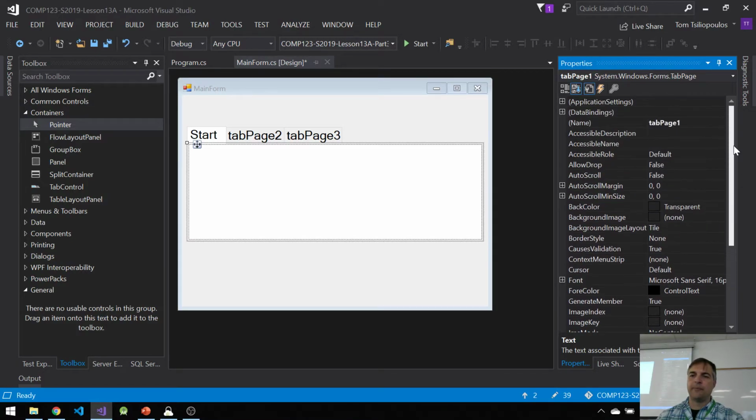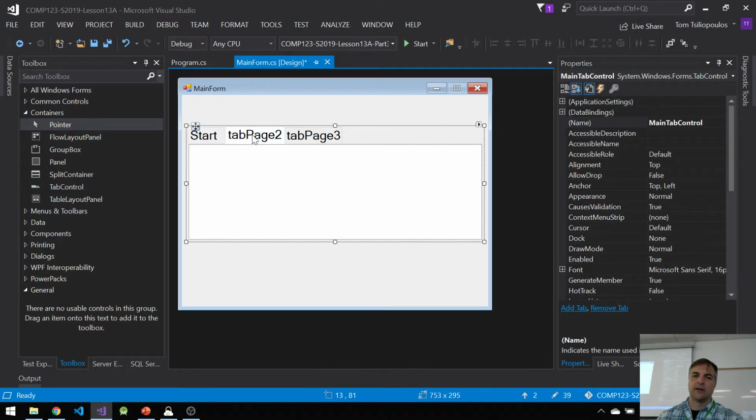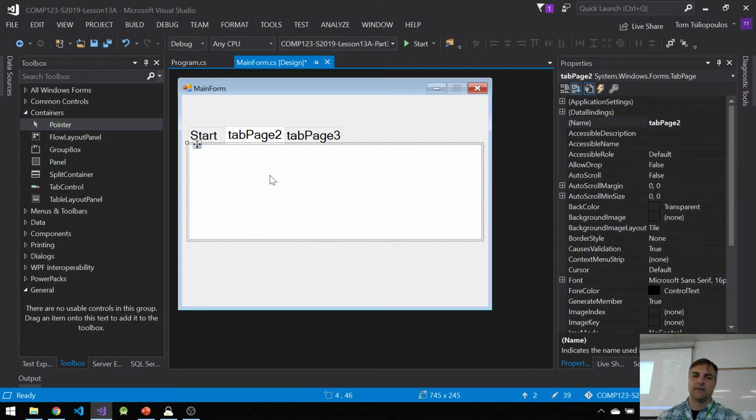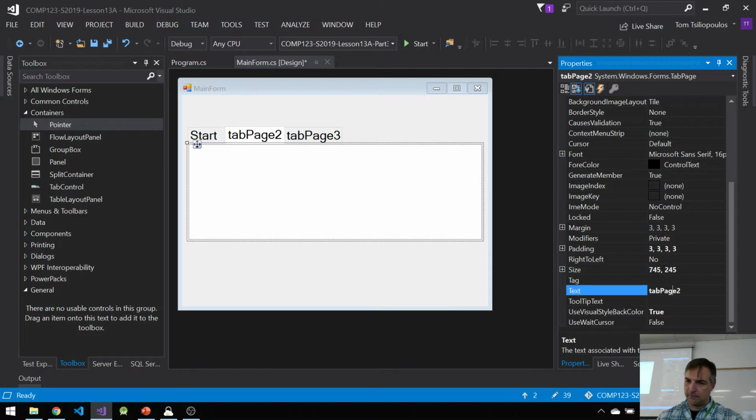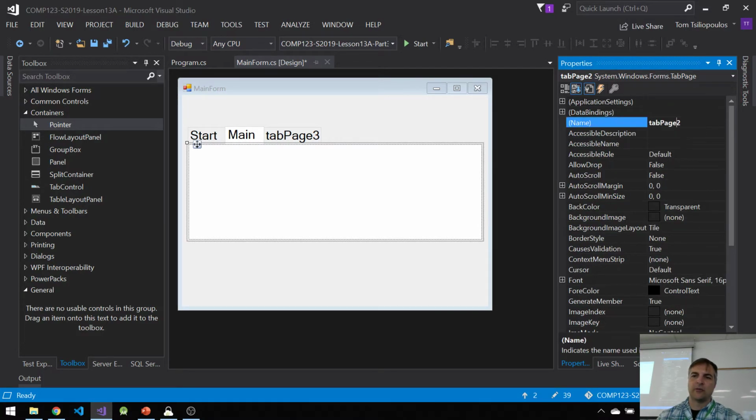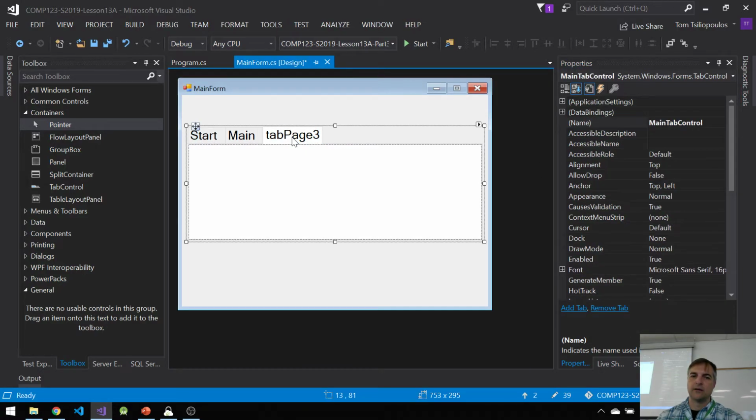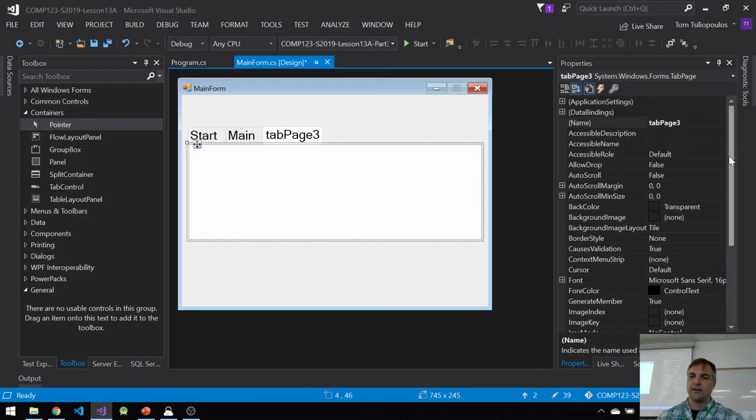And let's go up where the name of the object is. We'll call this start page, and we'll click the next one. And then we'll click down in here and then rename it. So that will be main. And this will be the main page. And then we'll click the next one, click down there, and we'll call this end page.